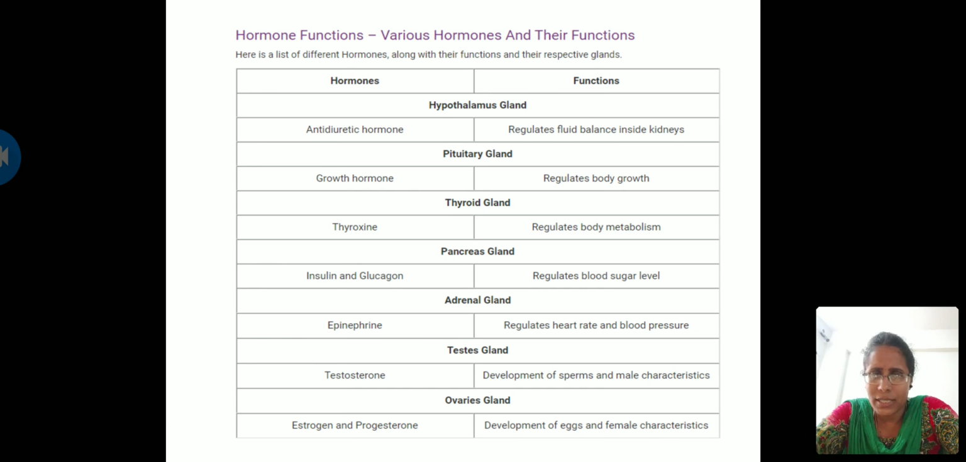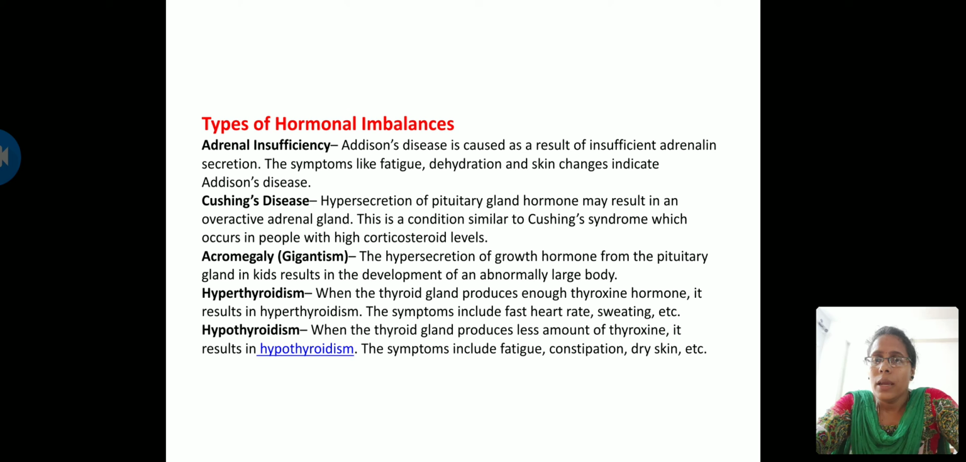So all these flow charts are a repetition. You just hold on the topic and you can make a note of important points. So that is the reason I made a few slides. Here there are some types of hormonal imbalance apart from what I told you. Adrenal insufficiency. Here you have a disease called Addison's disease, which is caused due to insufficient adrenal secretion. The symptoms are fatigue, dehydration, skin changes. This Addison's disease is caused due to lower secretions of adrenal hormone.